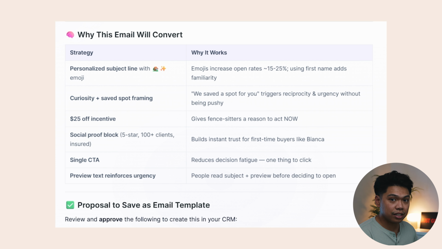So again, this just uses a lot of marketing strategies and psychology behind it. And then it wrote the email for us. And then we just go in like, okay, that's good. Or hey, let's just change this.